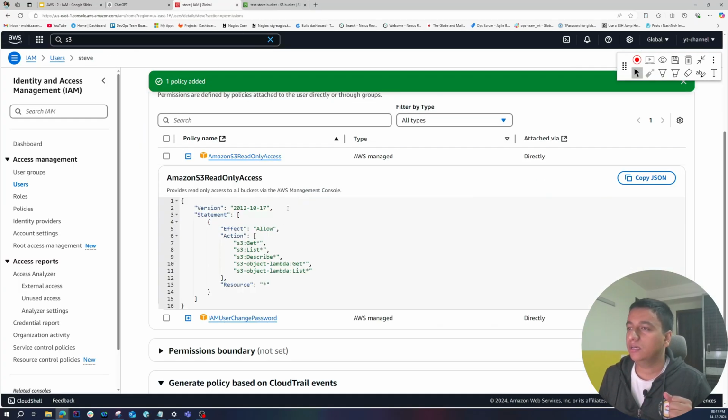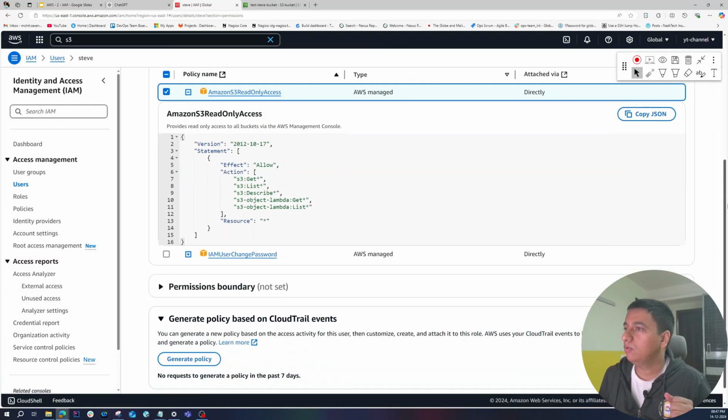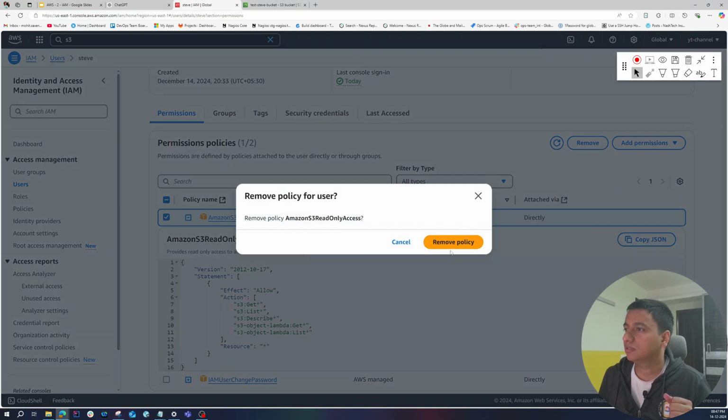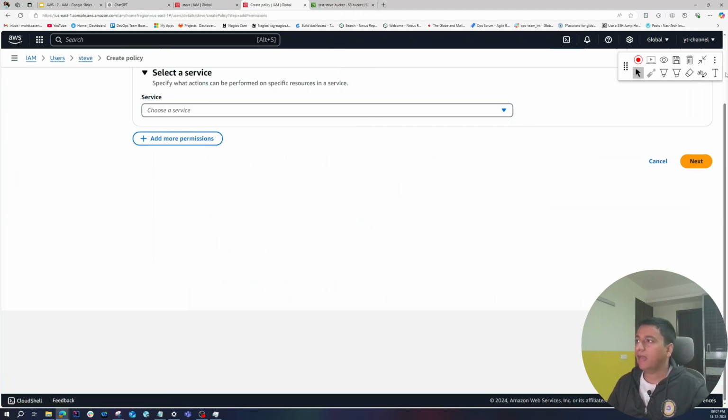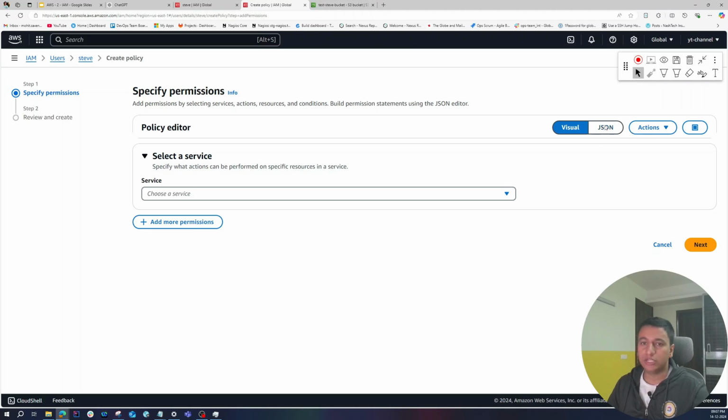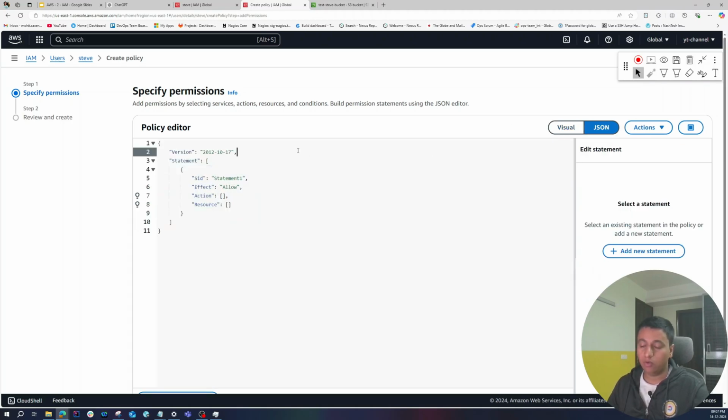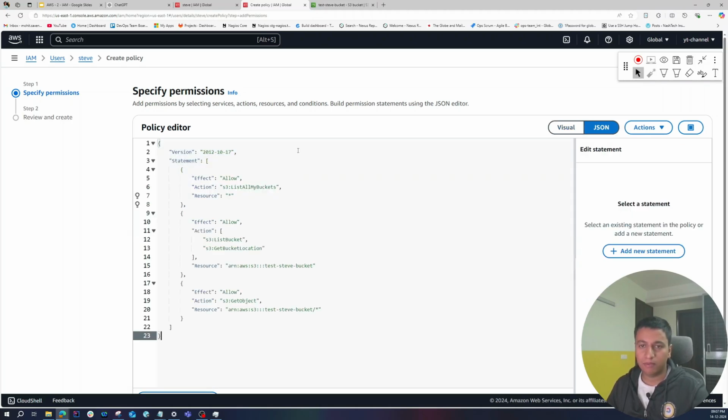So let's go here. So I'm going to remove this, okay? Let's remove this. So this time I'm going to add an inline policy, which is a different type. So instead of selecting add permissions, click on create inline policy and go to JSON, and over here I'm going to paste a simple policy, and you can easily Google these policies. They are very easy, simple.